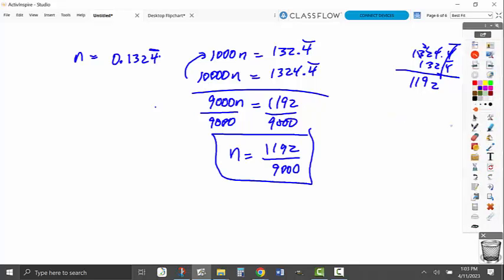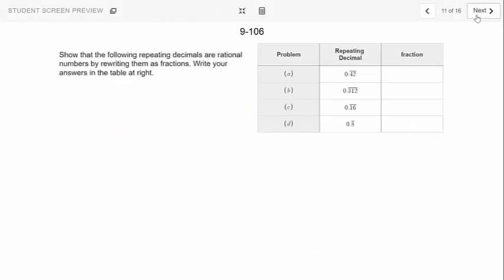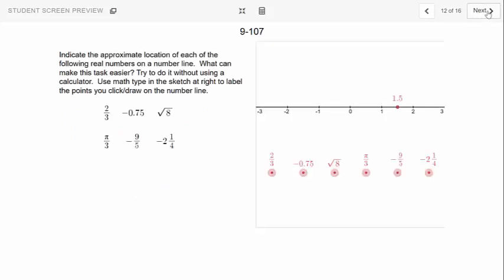All right, now the next thing you're going to do is go and work on the rest of these problems. Go to 9106. You do not have to show the algebra, just give me the answers now that you know the patterns. And then on this one, I want you to indicate the approximate location of where these numbers belong. So like 1.5 is here.